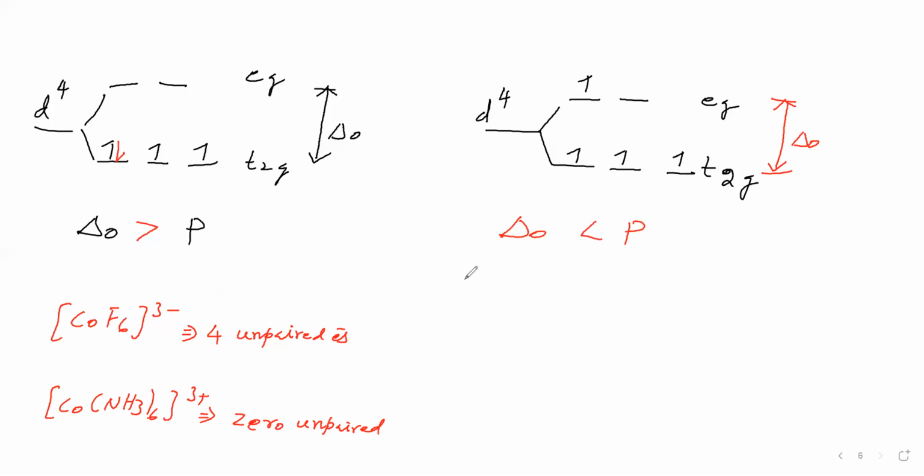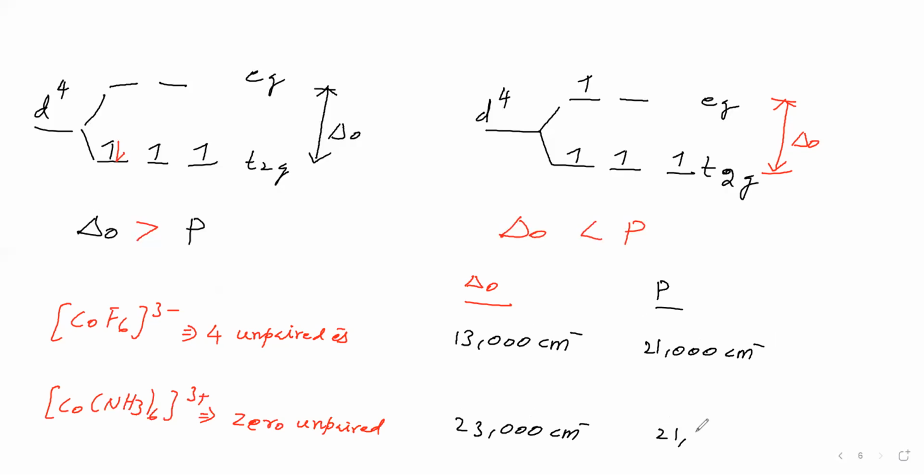Now, delta naught. For CoF6 3-, delta naught is 13,000 per centimeter in terms of wave number. For the other complex, delta naught is 23,000 per centimeter. Pairing energy is 21,000 per centimeter, and it is the same here also, because pairing means with another electron only.